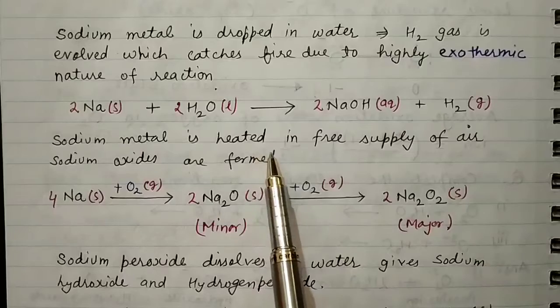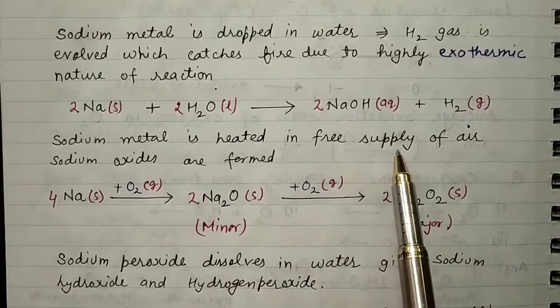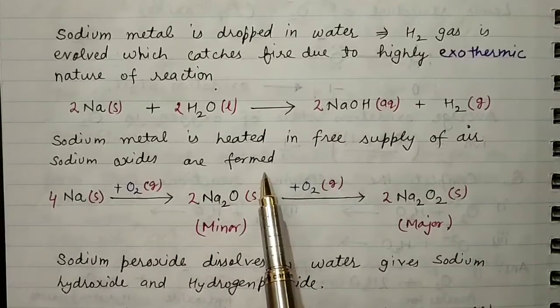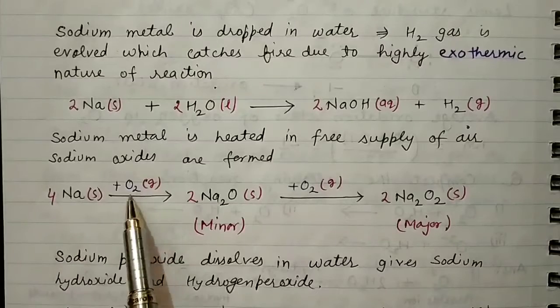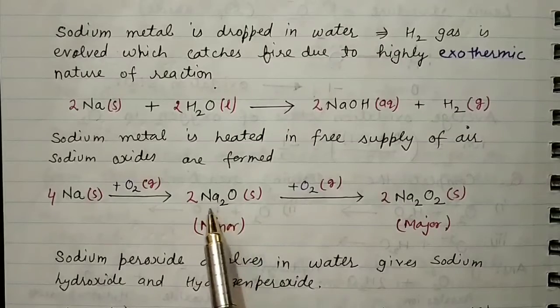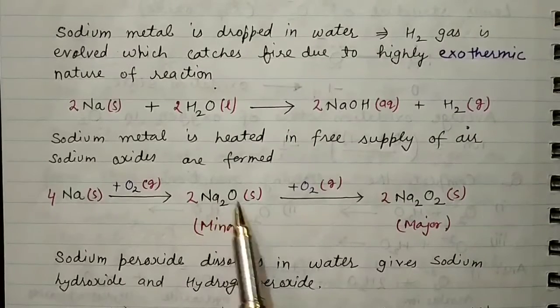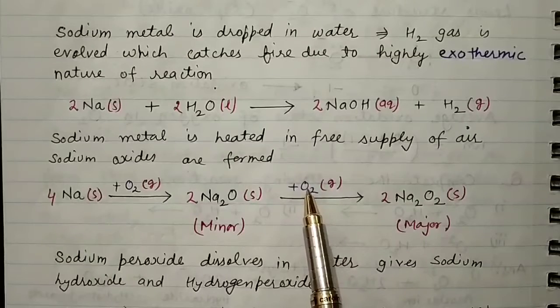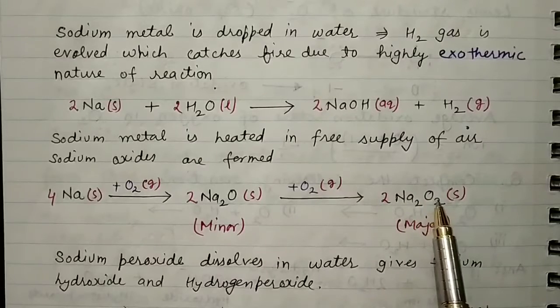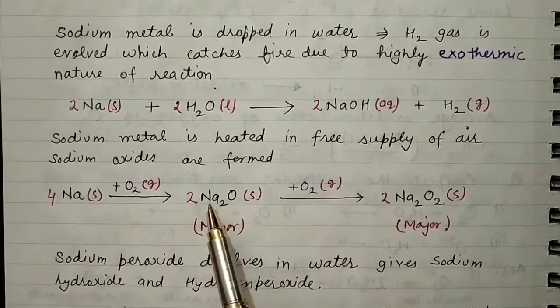Now, what will happen when sodium metal is heated in a free supply of air? Sodium oxide is formed. Here you can see sodium metal along with a free supply of oxygen, which we are getting from the air. We are left with the minor product as oxide, and further this oxide reacts with the available oxygen in the air. It will form the major product, sodium peroxide, that is Na2O2. This sodium peroxide has higher stability in comparison to the oxide.